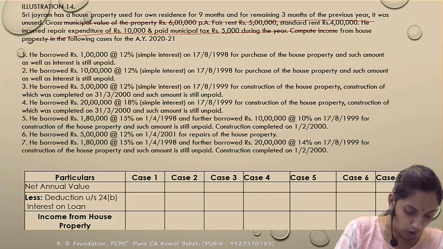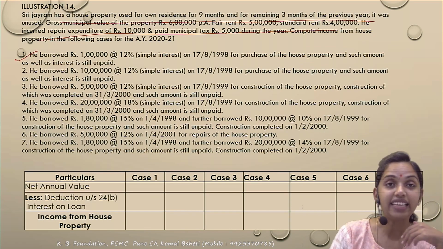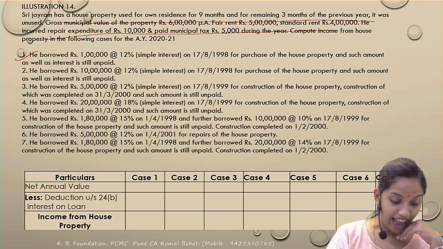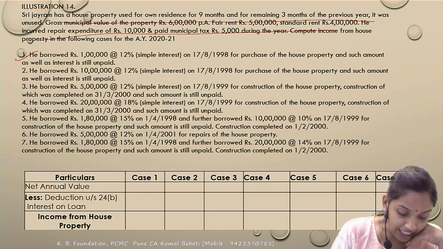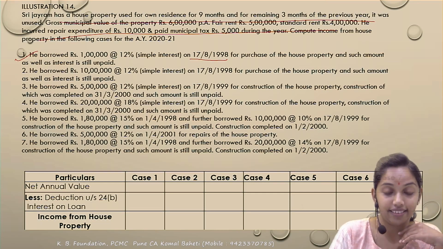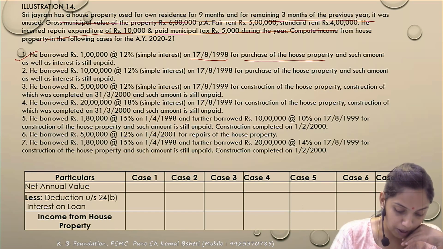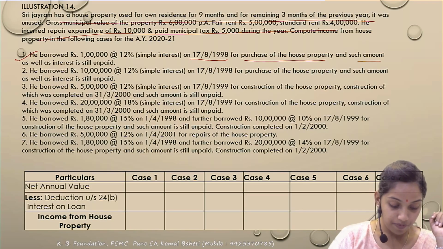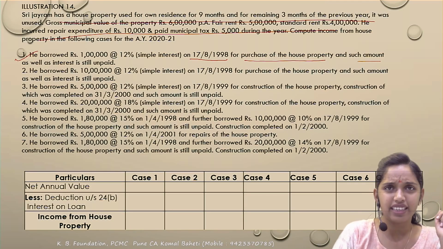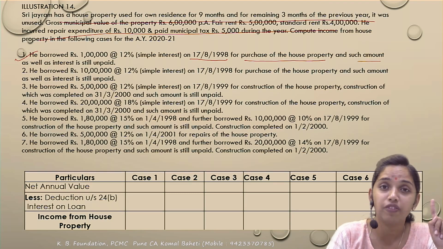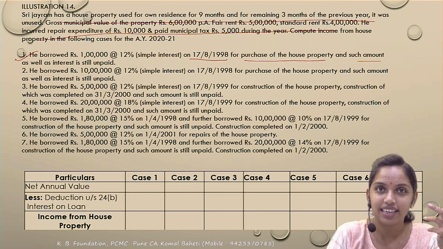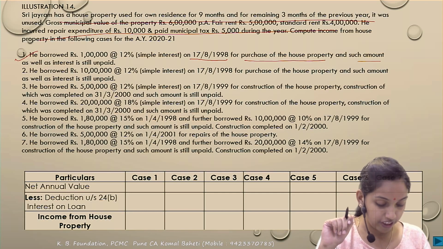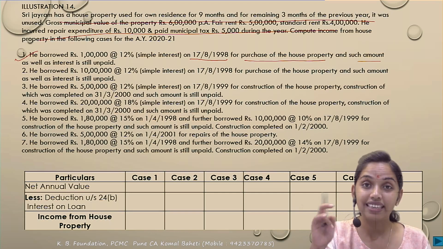Okay. So what is relevant? There are 7 cases given and all are independent. The first: he had borrowed 1 lakh at the rate of 12% interest. The loan has been taken on the 17th of August 1998. Purpose is the purchase of house property and the amount is unpaid. So the interest would be allowed as a deduction. Even if unpaid, the deduction would still be available. That is not an issue with interest; it is only with municipal taxes that they need to be paid. Interest के लिए, when it is unpaid, the deduction is available. Now the question arises whether the 3 conditions have been satisfied or not, because that determines your upper limit.